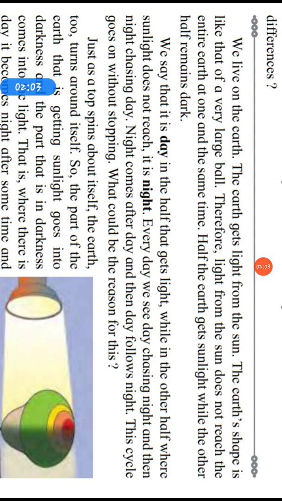So, we live on the earth, and the earth gets light from the sun. From where do we get the light? We get the light from the sun, and the shape of the earth is like a large ball.